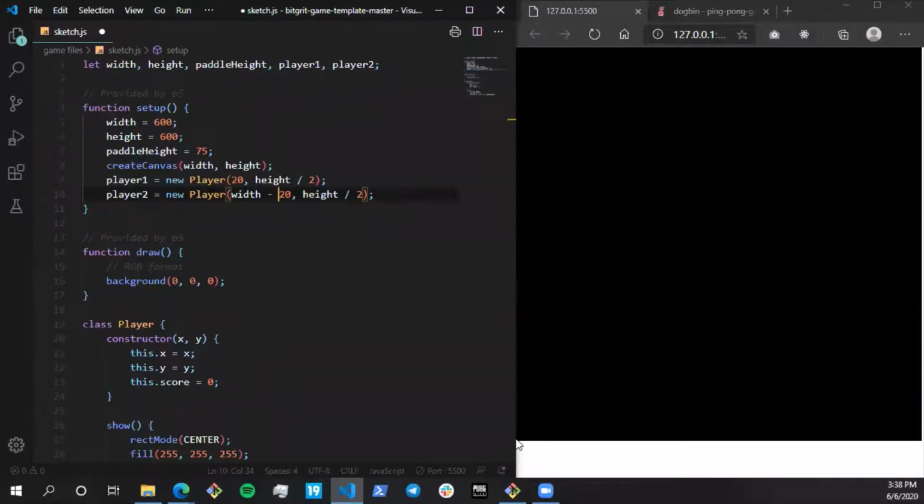The further you go down below, the value keeps on increasing. So this is going to be like 10 comma 0, 20 comma 0, 30 comma 0, and so forth. And when we are going down, it's going to be 0 comma 10, 0 comma 20, 0 comma 30, and so on. So this is how our graph looks over here. Width minus 20 is going to be 580, which is going to be over here, and height by 2 is 300, which will be over here in the center.